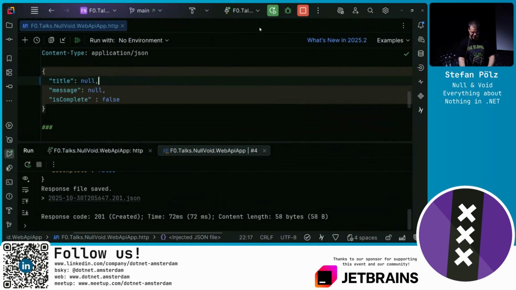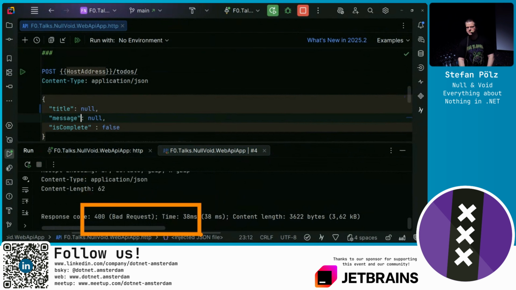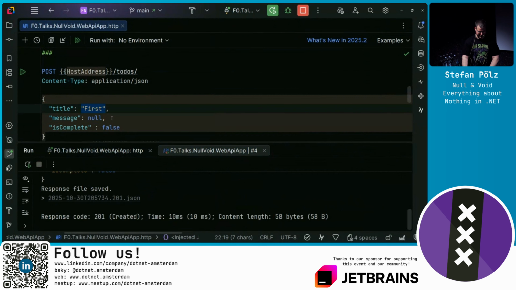and I said that the nullable annotations should be respected. So this will now fail at runtime. There it is, bad request, because deserialization fails without adding any validators. You could also add your custom validators to check against the nullable contracts as well. But if you want to do it on a deserialization level, this works as well. The title is annotated as not null. So if I do set the title to not null, the message may be null, but it's still okay because it's nullable.